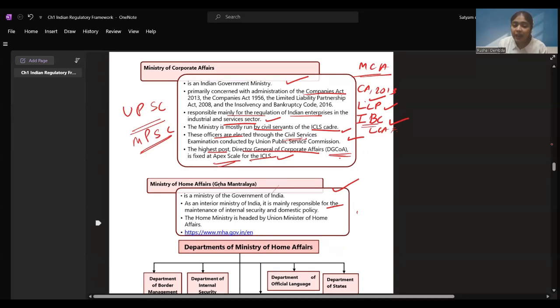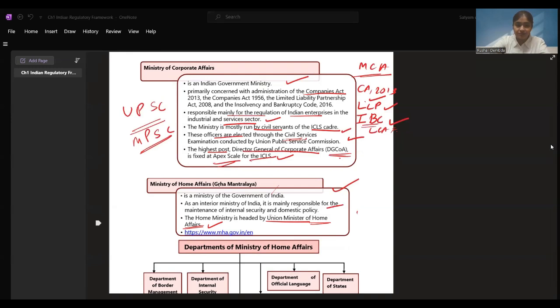Home Ministry is headed by Union Minister of Home Affairs. Union Minister of Home Affairs is the one who is going to head the Home Ministry, right? Ministry of Home Affairs. Let's see the MHA website that will help us. Yes, there you go. These are all the internal security related and internal domestic policies.